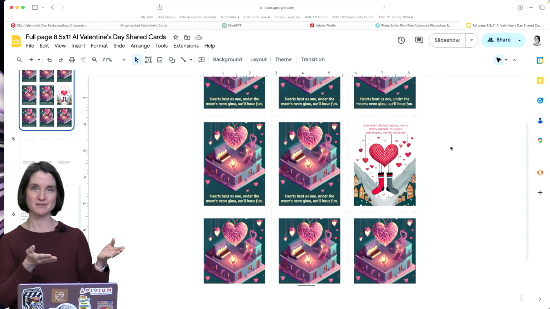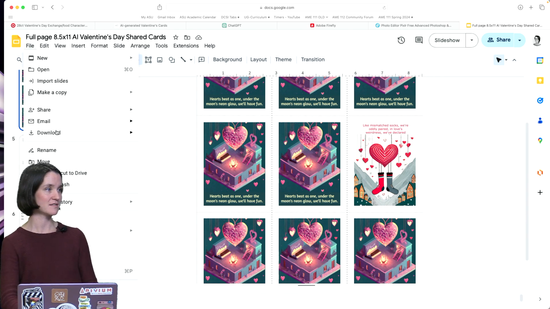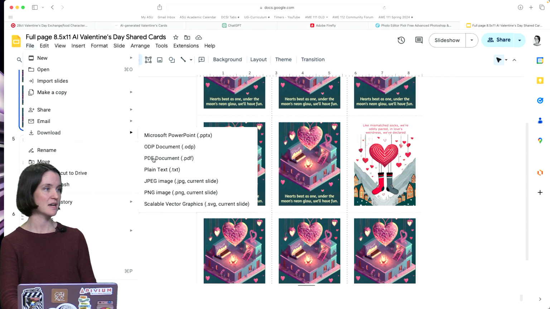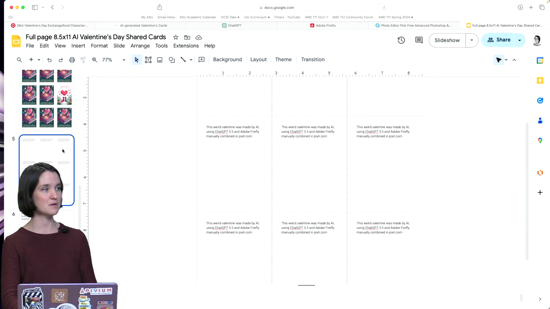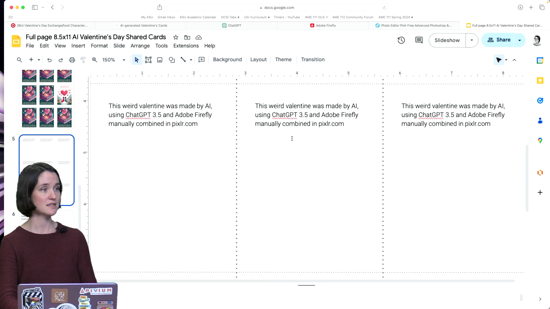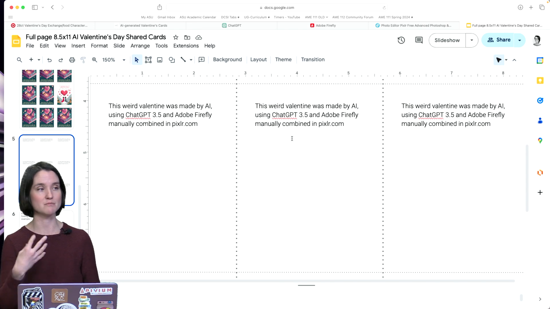And I'll share this slide template with you too, so that when you're finished, you can download as a PDF and just print straight to any standard printer. Notice also I have included a disclaimer, a transparency note that the Valentine was made by AI using ChatGPT and the model and Adobe Firefly, and then combined manually by me in pixlr.com. You can print these two-sided so that that prints on the back of your Valentines.